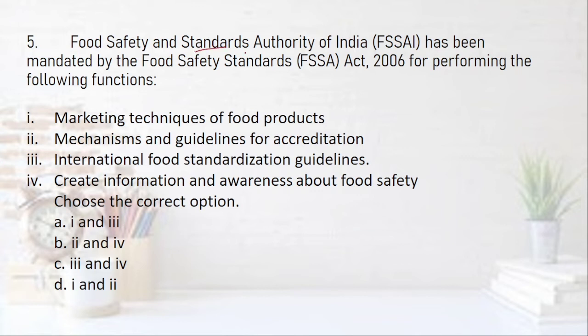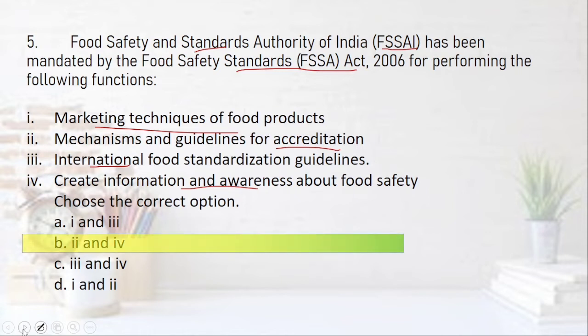Food Safety and Standards Authority of India, that is FSSAI, has been mandated by the Food Safety and Standards Act 2006 for performing which of the following functions? Marketing techniques for food products, is it given by FSSAI? I doubt. Mechanism and guidelines for accreditation, yes, accreditation का तो सारा काम ही ये करता है. International food standardization guidelines, I don't think so. Create information and awareness, yes, FSSAI के तो you have so many food ads also, Jago Grahak Jago scheme also. So 2 and 4 seem to be the right answers. Okay.